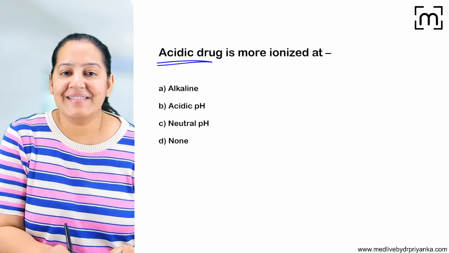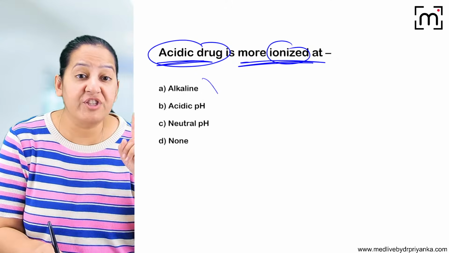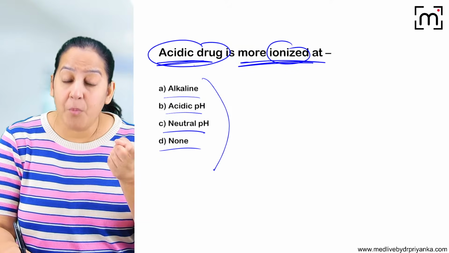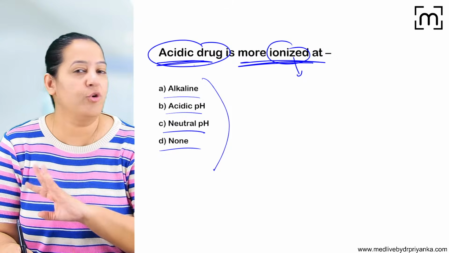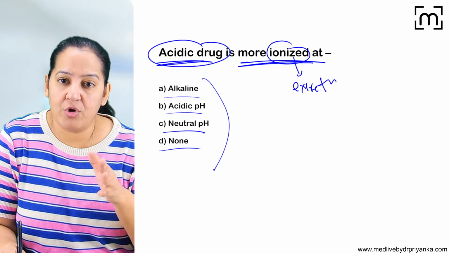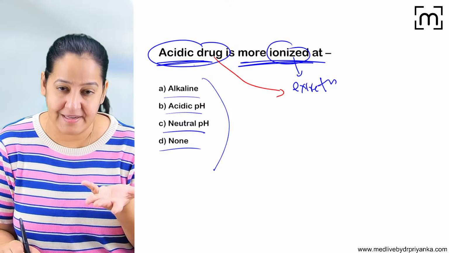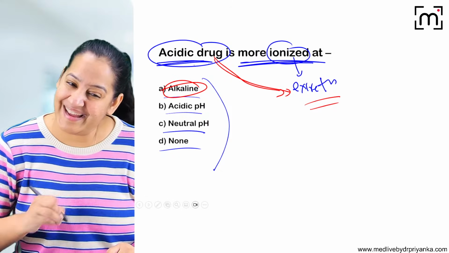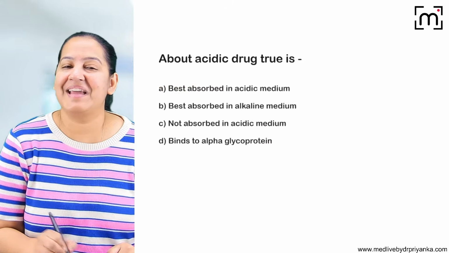Read the next question. Acidic drug is more ionized at. Very simple question. I'm asking, an acidic drug is ionized at which pH? Alkaline pH, acidic pH, neutral pH, or none of the above? Ionized, does the body keep the ionized form or excrete the ionized form? I told you the body doesn't like charges. Ions have charges, so the body wants to excrete it. So basically, in an indirect way, I'm asking acidic drugs are excreted in which medium? For excretion, opposite medium is required. So acidic drugs are excreted in alkaline medium. Again the answer is A. Say yes if you got it. Yes, correct. So the correct answer here is A and you all are right.